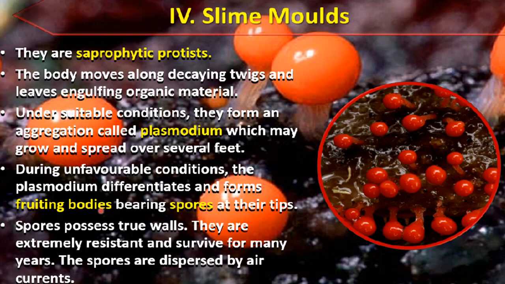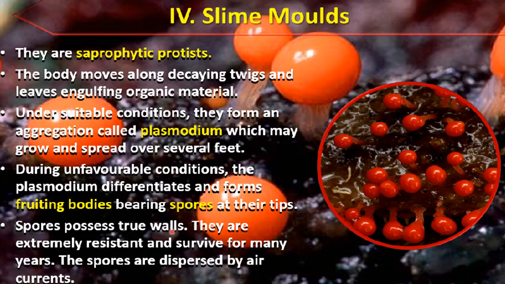Fruiting bodies are the structures which bear the spores. Okay, like these are the fruiting bodies. Okay, and these bear spore-like structure inside them at their tips. Okay, these spores possess true walls. These spores have the walls to protect them.